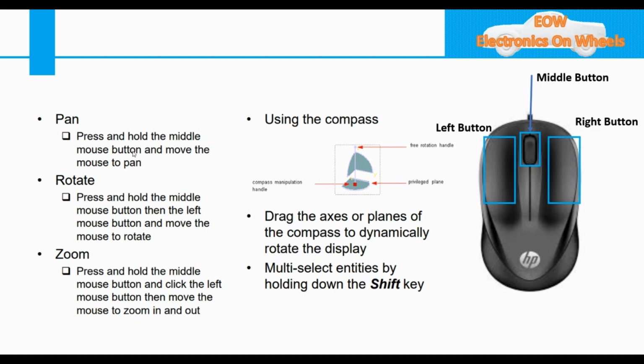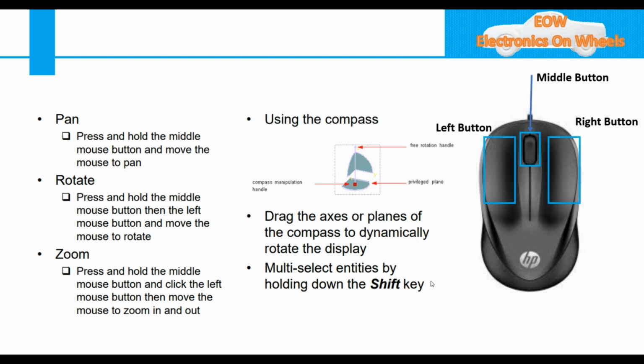So if you want to pan in the Catia, then you have to press and hold the middle mouse button and move the mouse to pan. Okay, you have to hold this middle button and then move your mouse to the different direction. Then rotate, press and hold the middle mouse button and then left mouse button and move the mouse to rotate. Then zoom, press and hold the middle mouse button and click the left mouse button and then move the mouse to zoom in and out. So you can do it with a right click also, not only left. So we will see when we will do this one.